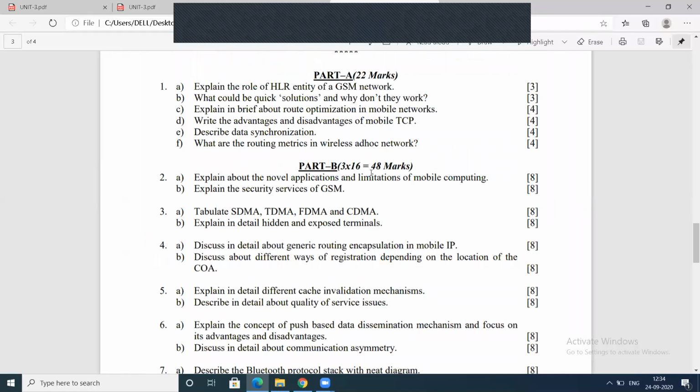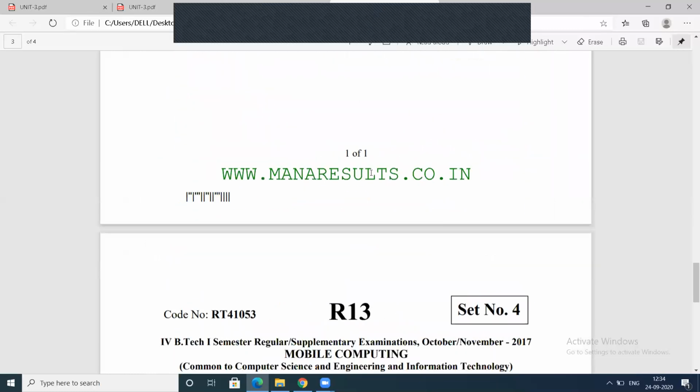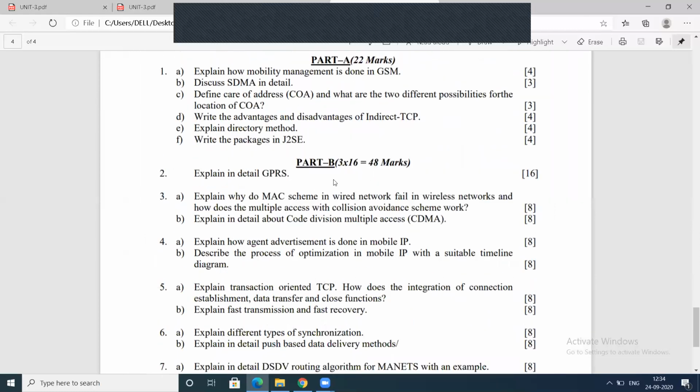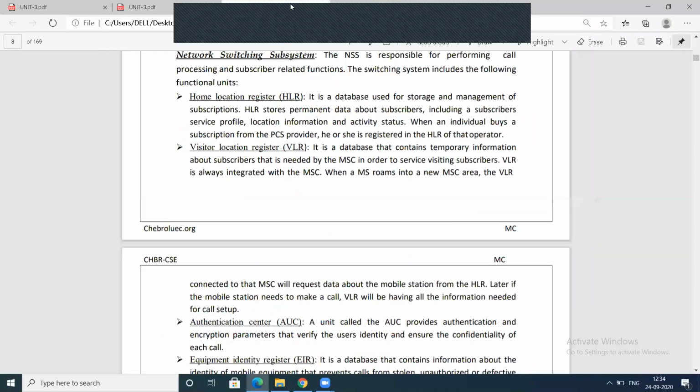Next, moving to the last set. Explain in detail about GPRS. This is a direct question asked for 16 marks. Okay, we'll go for GPRS.